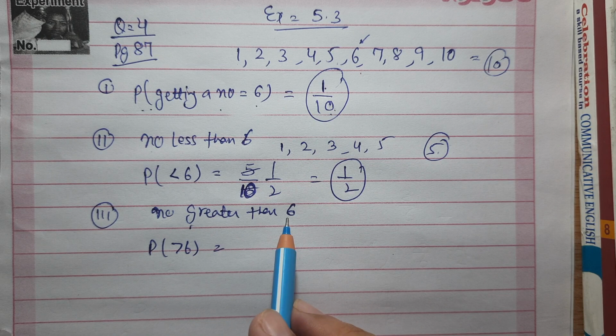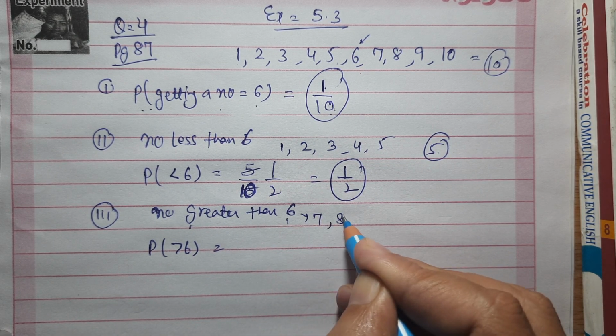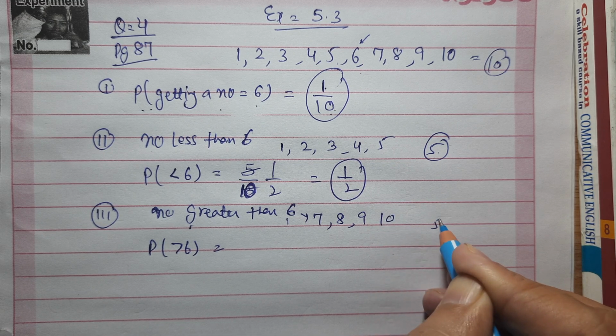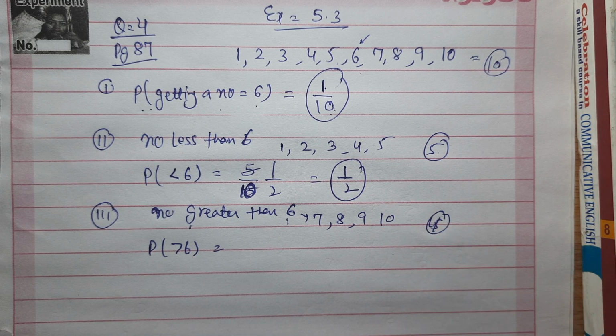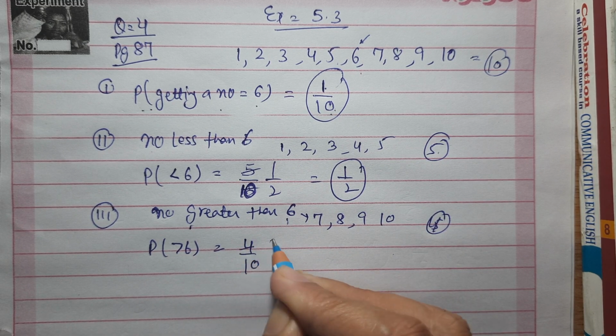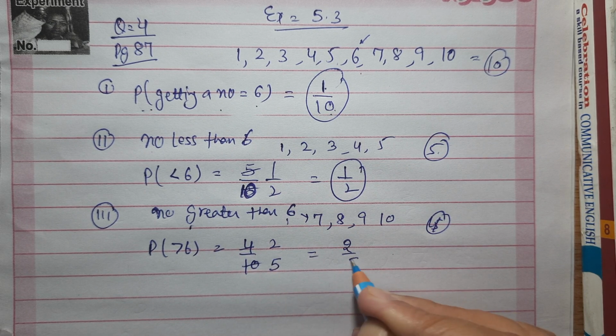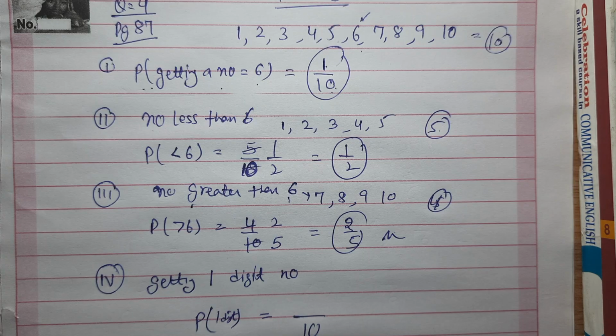Now number greater than 6. Write the numbers greater than 6. 7, 8, 9, 10. That is equal to also 1, 2, 3, 4. Total is 4. So what is the probability of getting a number greater than 6? 4 upon 10. Do the cutting. 2 twos 4, 2 fives 10. Answer is 2 upon 5.